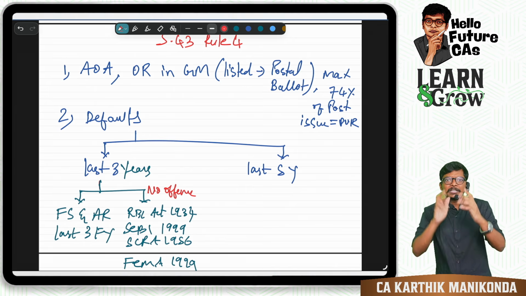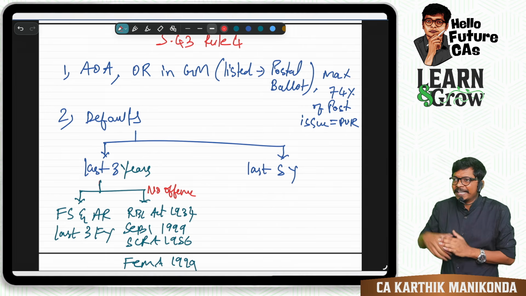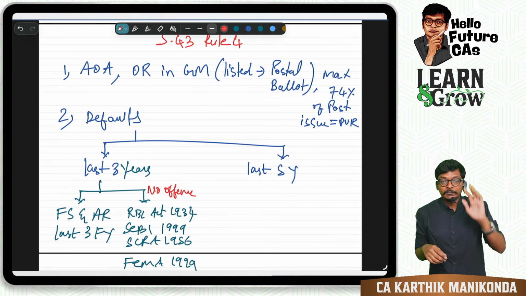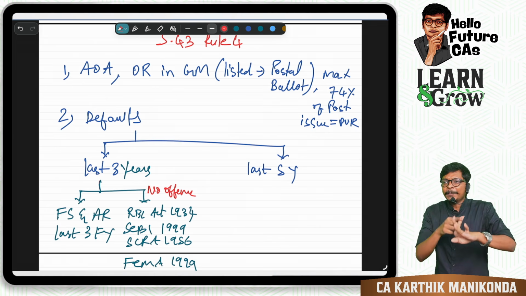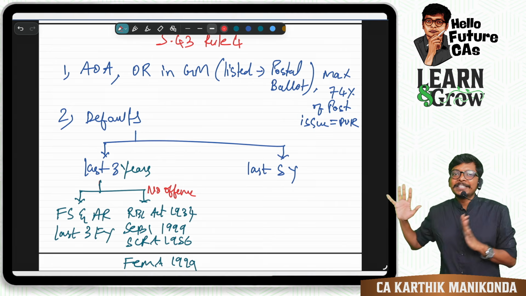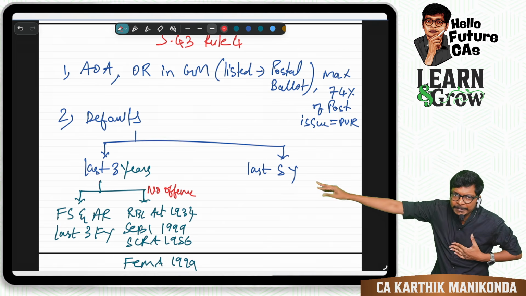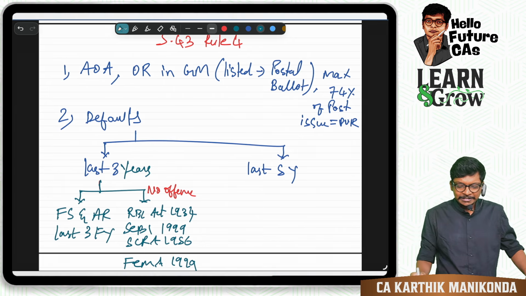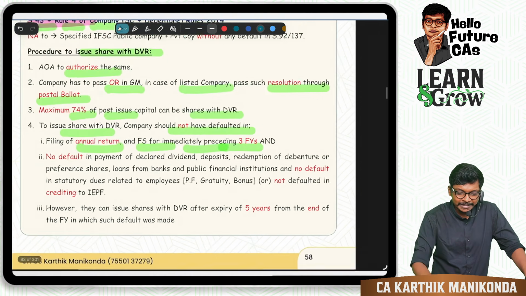Next, coming to default. Default we have 3 years and 5 years. In 3 years, what do we have, guys? FS and annual return in the last 3 years. In 5 years, we will come there. One more thing in 3 years: 4 acts, no offense. RBI, SCRA, SEBI, FEMA. That's it. For the exam, this only is important, guys. Are you all with me, guys? There are still nuances over here. I will explain them. Don't worry, I will never miss out on any logic that is relevant for us, guys. Now last 5 years. Hold on, I will finish this, then we'll take up the doubt.